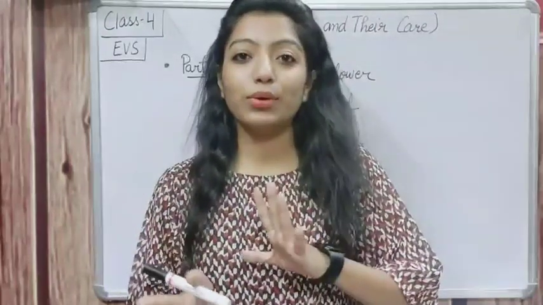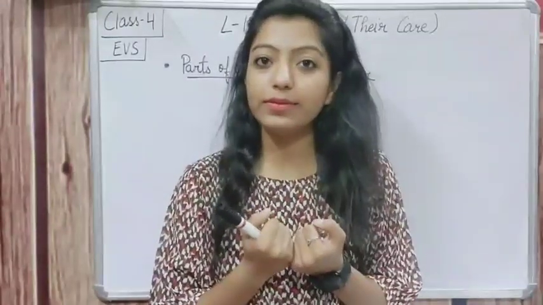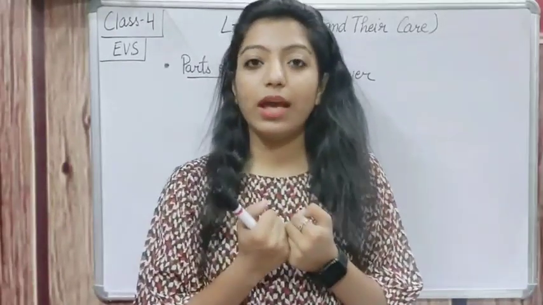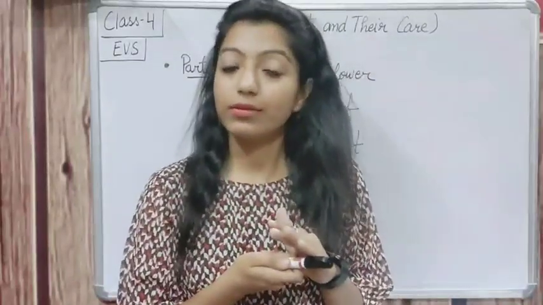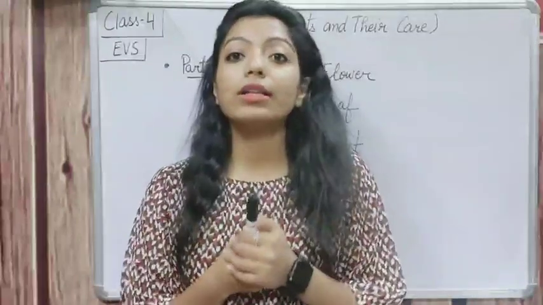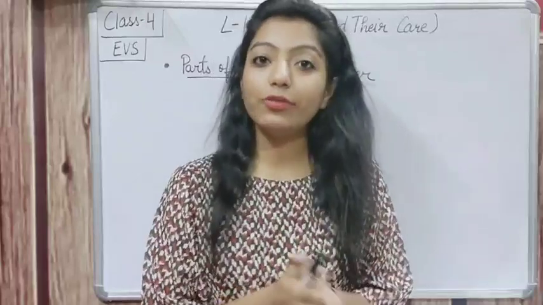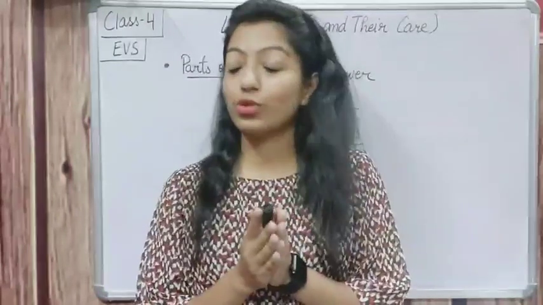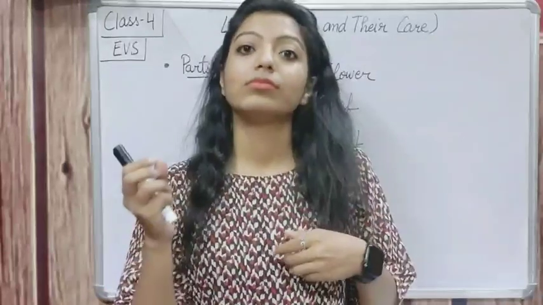So as we all know, we get lots of things from the plants. We are living beings, and living beings need water, food, air, sunlight, right? Without these things we cannot live. Like us, plants are also living organisms, so plants also need water, food, sunlight, and some air.